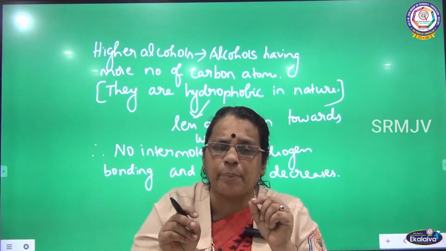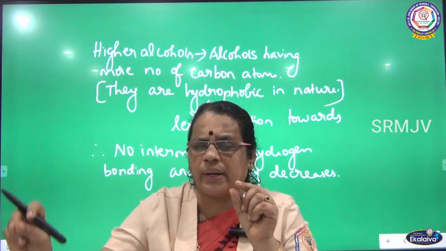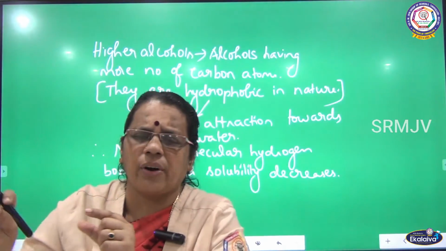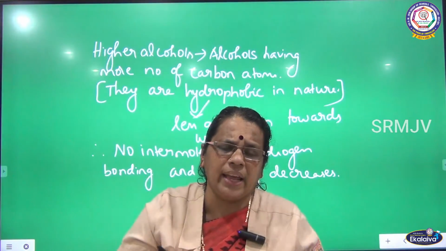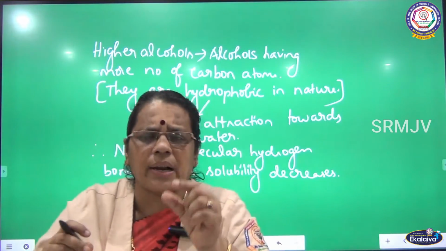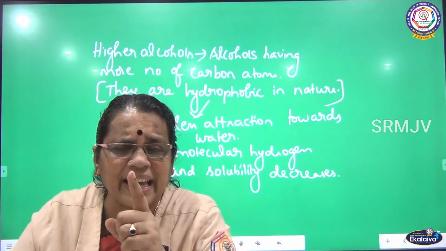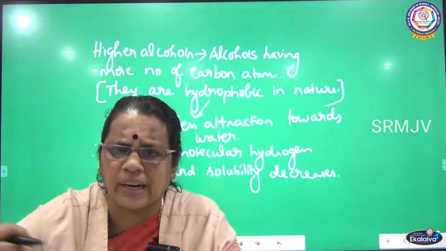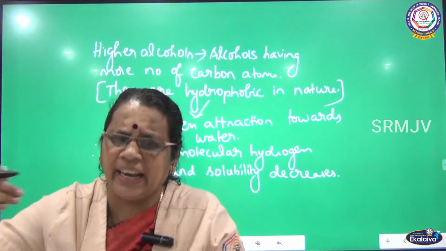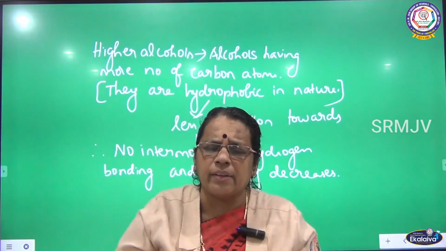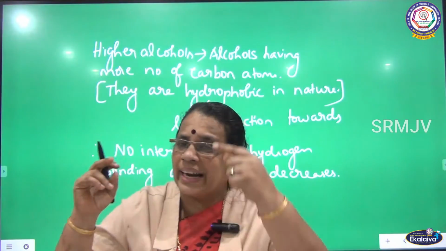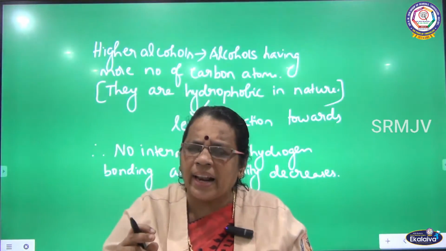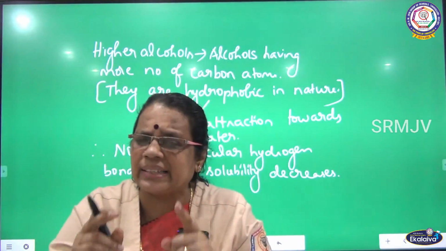So, I showed an example. Ethanol with water. The hydrogen of ethanol is linked with the oxygen of water. So, intermolecular hydrogen bonding. When the number of carbon atoms is less, they have a greater tendency to form hydrogen bonds with water. They are solvent loving, water loving. So, hydrophilic in nature. Intermolecular hydrogen bonding is present. So, greater solubility.